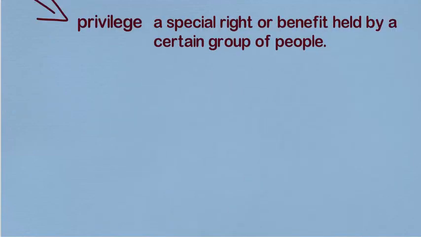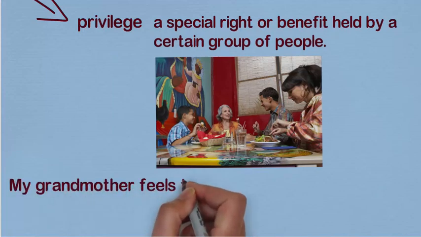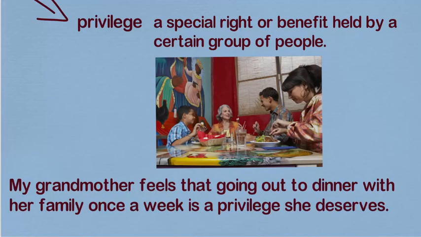Our next word is privilege. A privilege is a special right or benefit held by a group of people. So my grandmother feels that going out to dinner with her family once a week is a privilege that she deserves. She believes that this is a special right that she deserves, to go out to dinner with her family at least one time a week. So privilege is a special right or benefit held by a certain group of people.